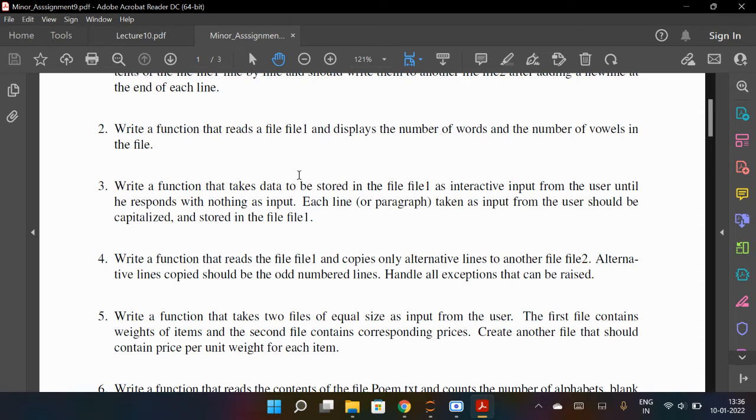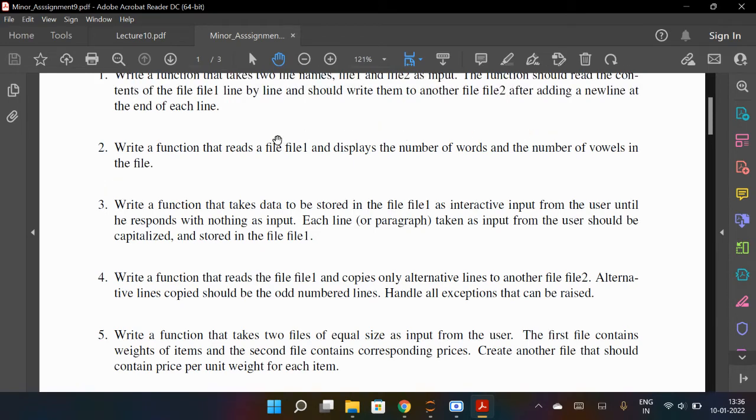Second is write a function that reads file one, and displays the number of words and the number of vowels in the file. So read content from file one, and then you have to count the number of words and the number of vowels.